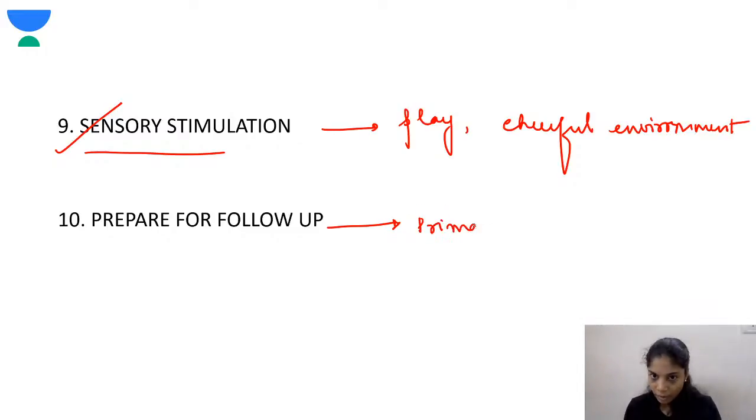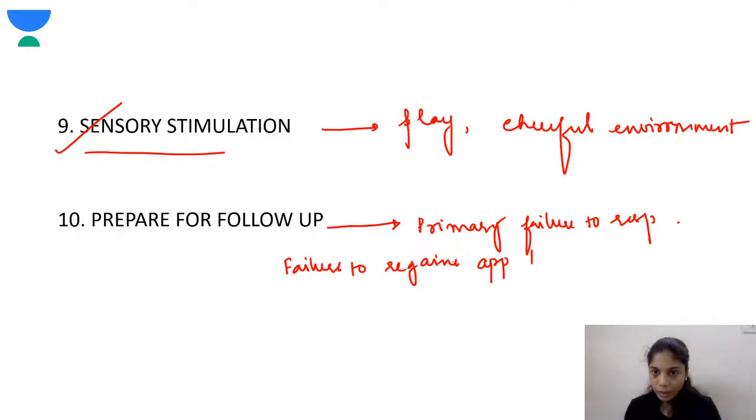So primary failure to respond. Now the child has gone home, so what do you have to see? Failure to regain appetite by day 4. Failure to lose edema by day 4.